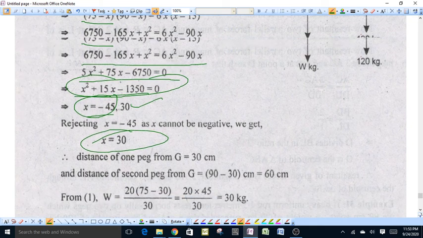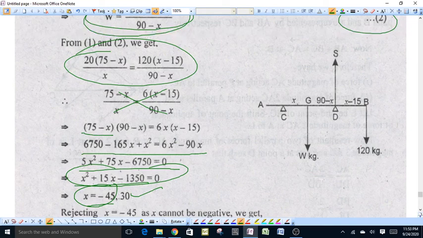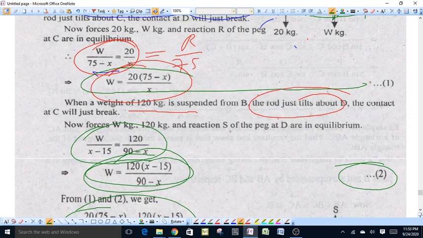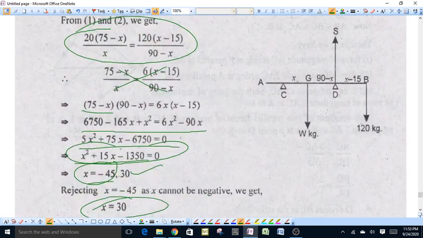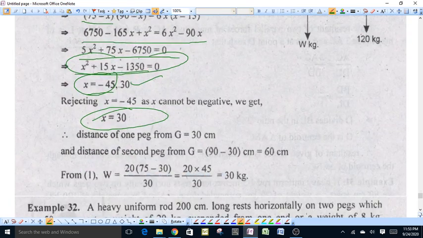And by putting this value of x in the first equation, or in the second equation, we get W comes out to be 20 into 75 minus 30 upon 30, which is equal to 20 into 45 upon 30, which is equal to 30 kg.